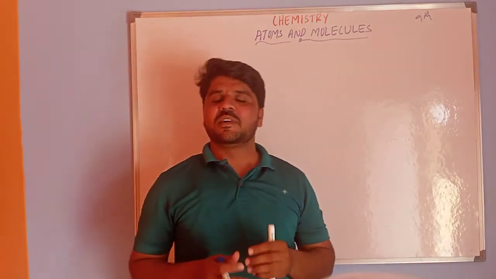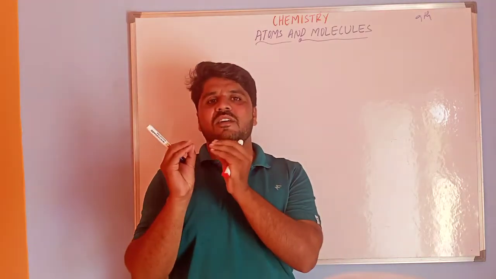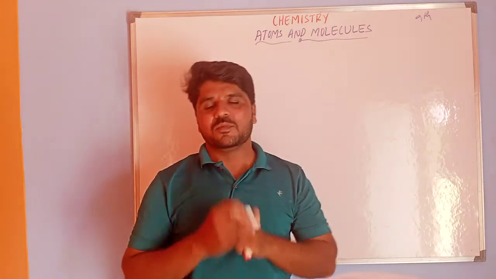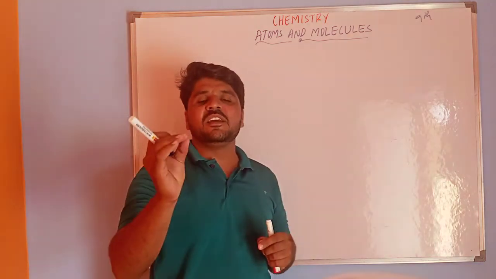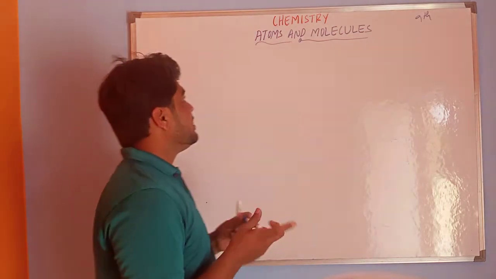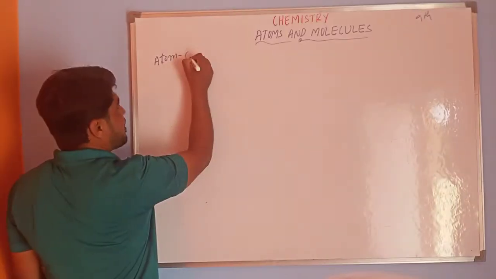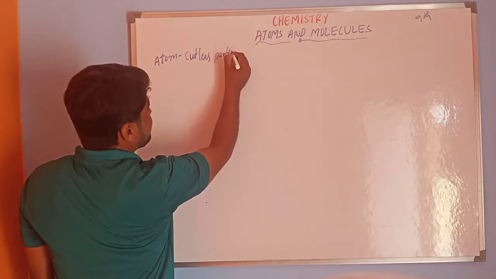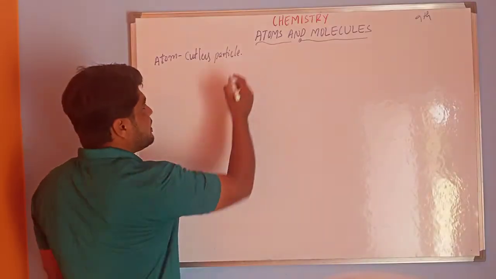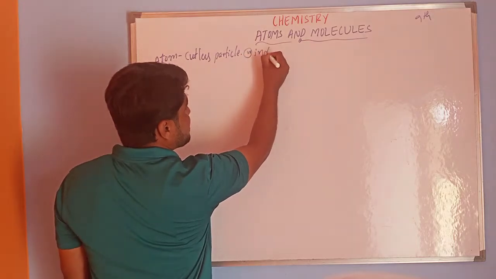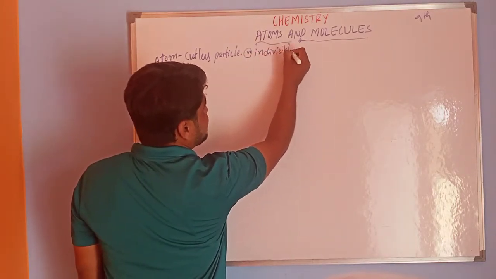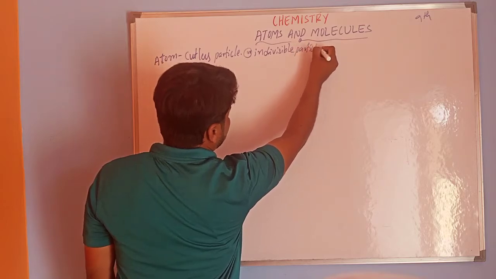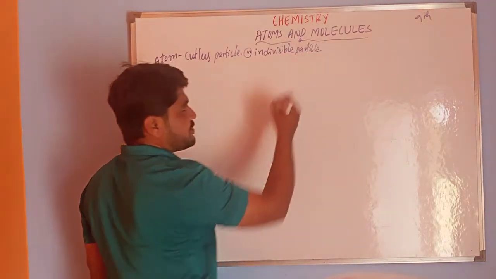In the last class we discussed molecules of elements and molecules of compounds. First you have to tell me, what is meant by atom? Atom is a partless particle, or an indivisible particle. This is what an atom is.